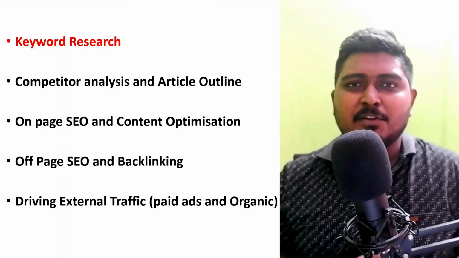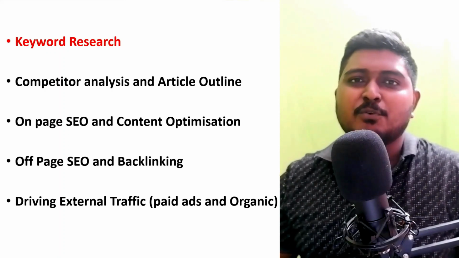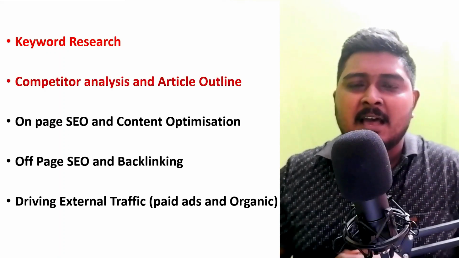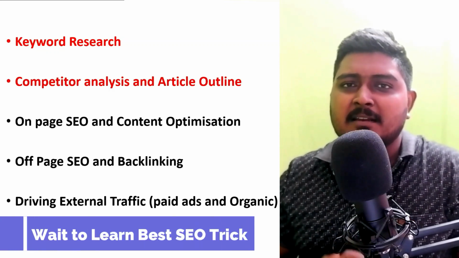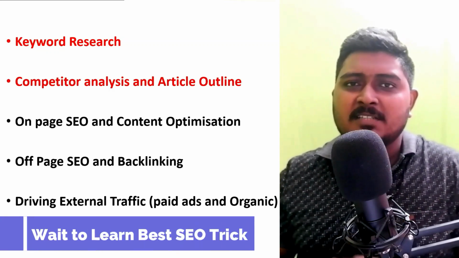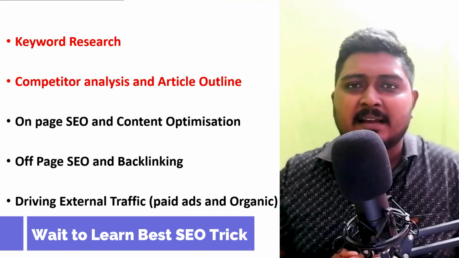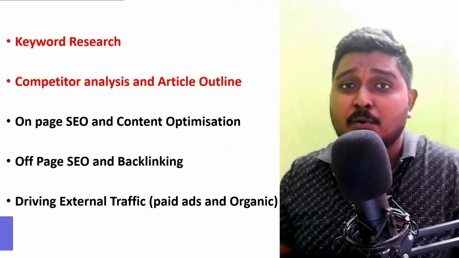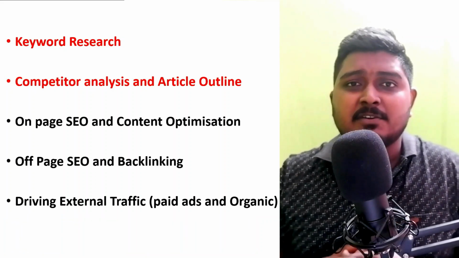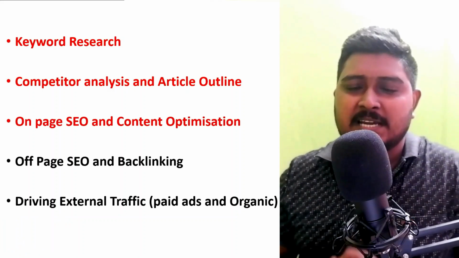Now let's come to the topic SEO, search engine optimization. SEO starts with proper keyword research. After you do keyword research, you have to do competitor analysis and a good article outline planning. Once you do that, you will start writing content with on-page SEO and you will optimize your content as per SEO standards.